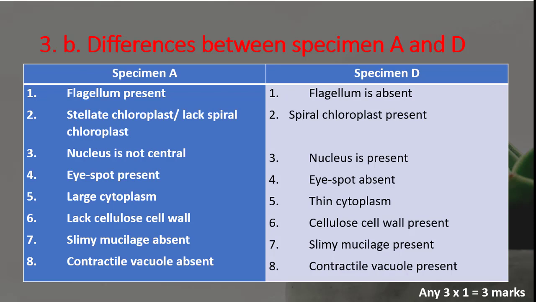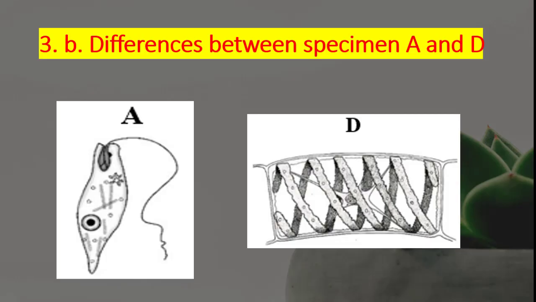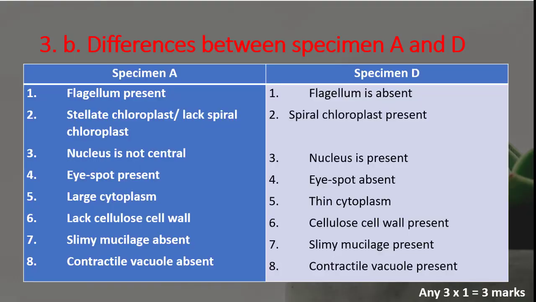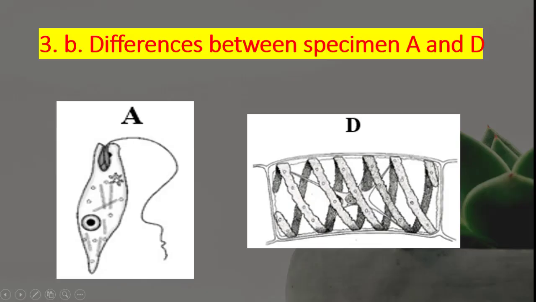Then for A, the nucleus is not central, and in D, the Spirogyra, we have a more centralized nucleus. So we have thin cytoplasm, and they sort of create a space at the center of the cell, and we see the nucleus right there. Okay.